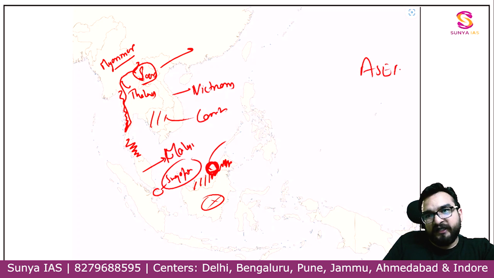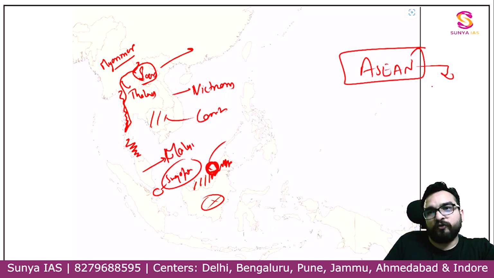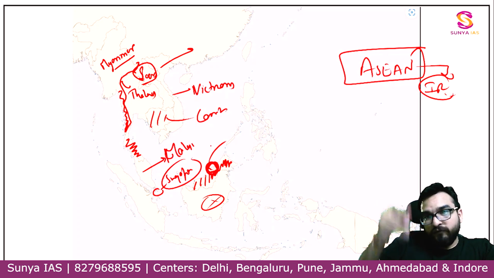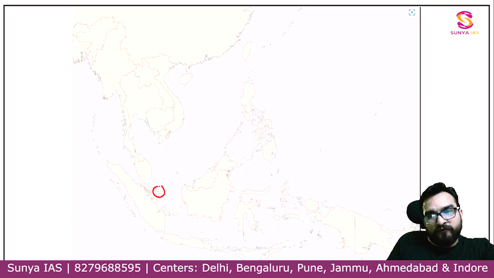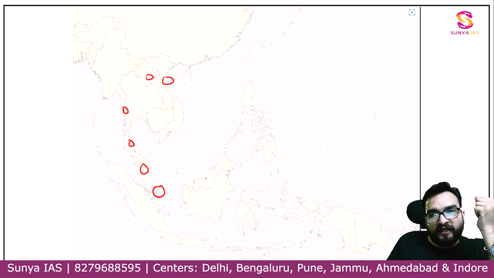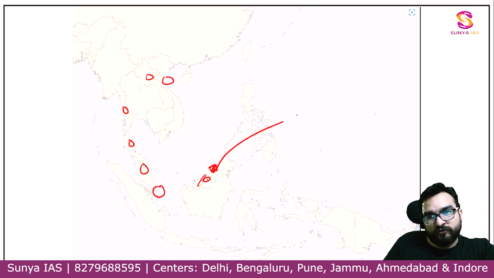After this, once you try to understand this ASEAN group under IR, you will understand things very well, and then you will remember those countries also. Okay? So over here you have understood Singapore, Malaysia, Thailand, Myanmar, Laos, Vietnam. This is your part of Malaysia also. One small country which I am telling you is this. This is known as Brunei.